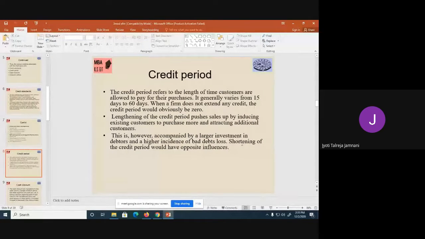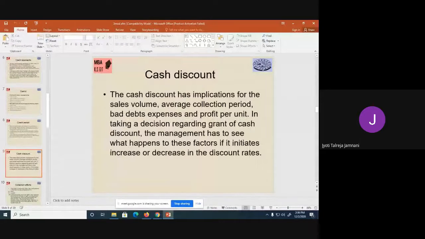If you lengthen the credit period, most people will purchase from you, they will get attracted towards your company and they will buy more. But the problem is the bad debt losses will also be too high. Next is cash discount. Cash discount, as I told you, is nothing but a motivation for the customers to purchase from you. So if they are paying you early, you are going to give them certain portion of your profit as discount.